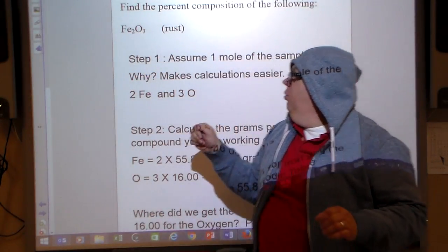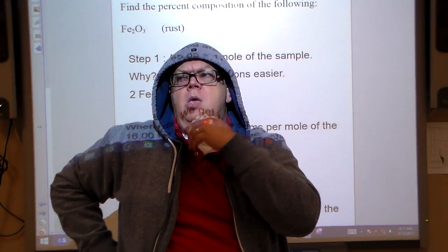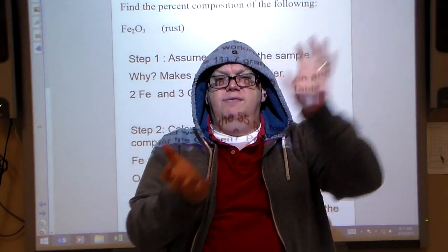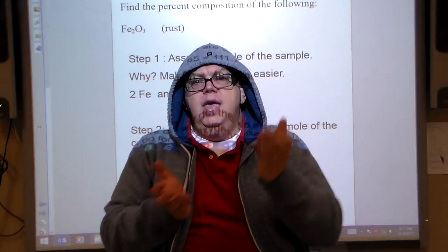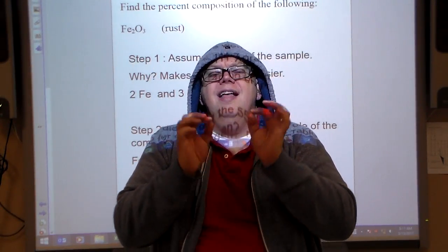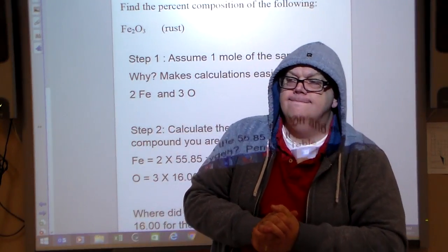Well, wait a minute. What do you mean by percent composition? Well, by mass, how much percentage of this bit of rust is iron by weight? And what's the percentage of the oxygen by weight? That is percent composition.